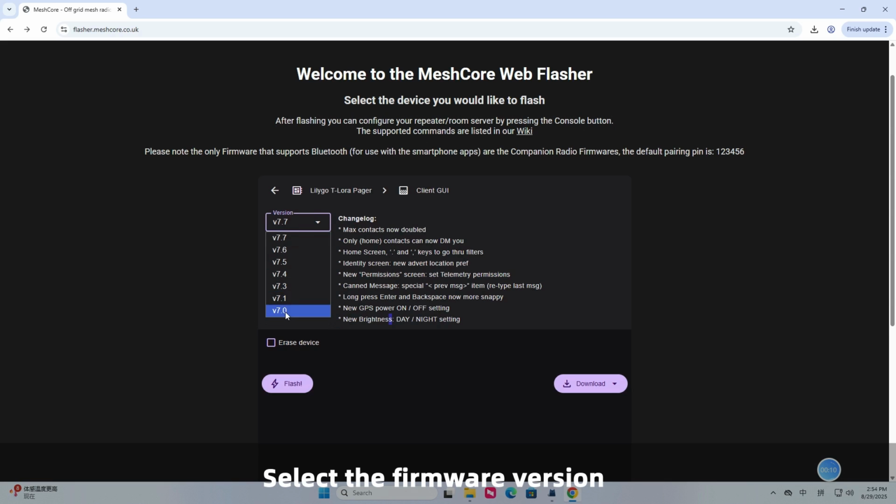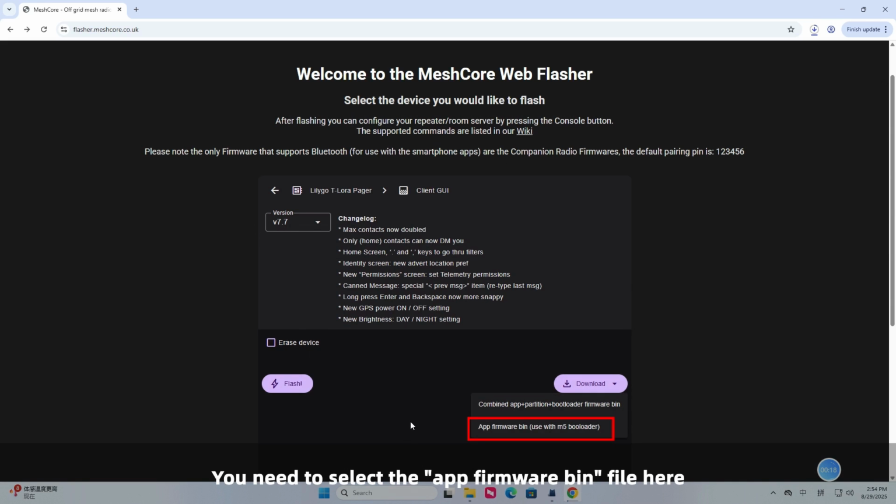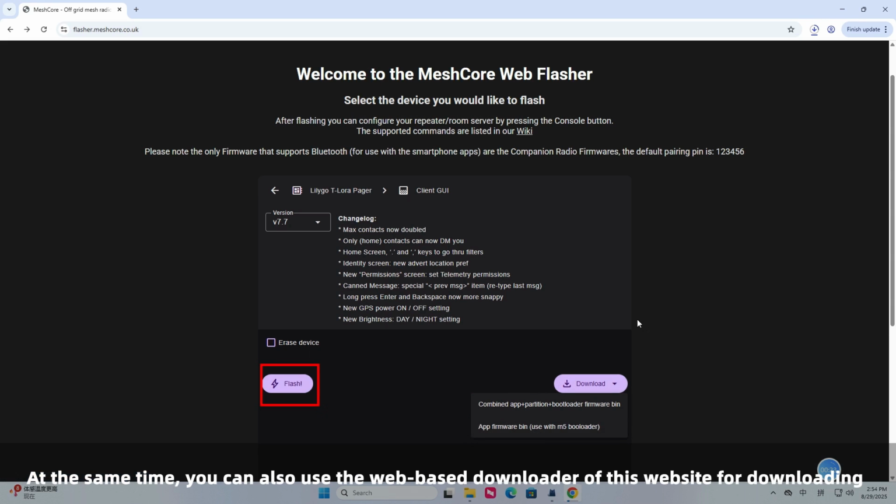Select the firmware version. Here, you can click the bottom right corner to download the firmware to your local device. You need to select the app firmware bin file here. At the same time, you can also use the web-based downloader of this website for downloading.